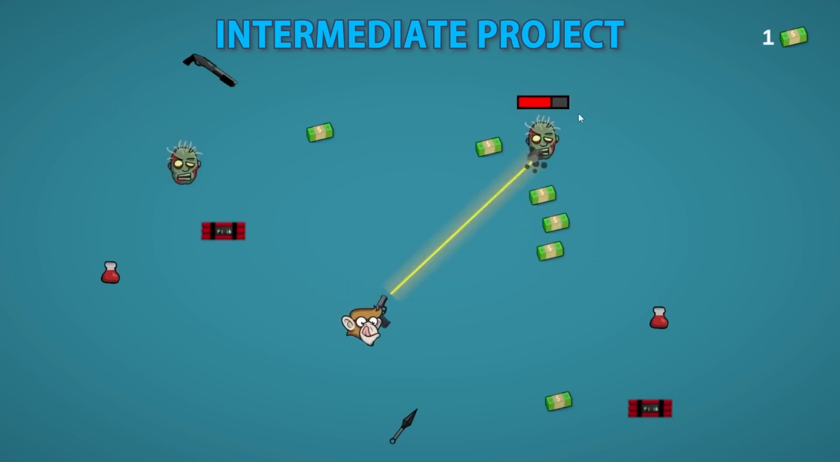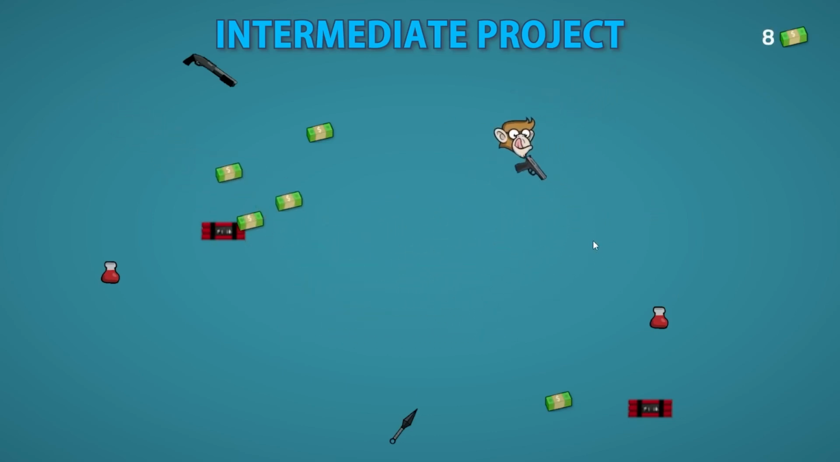And finally, after doing all of that, we're going to check out the intermediate project that uses all of this to make something really interesting.